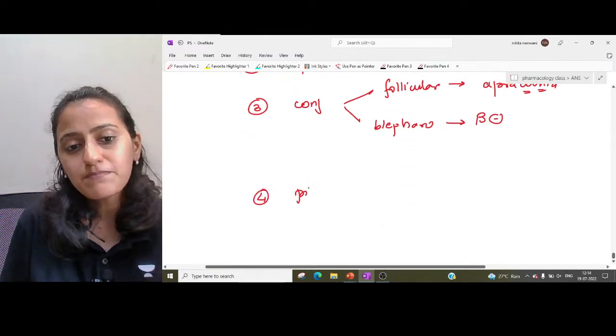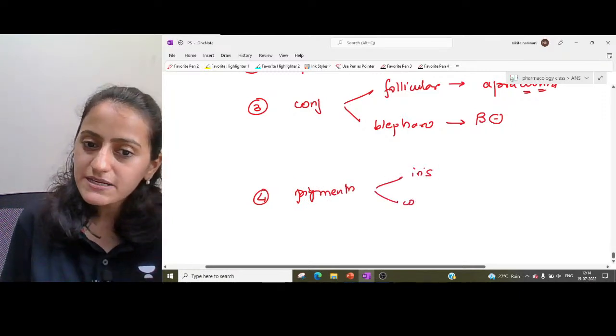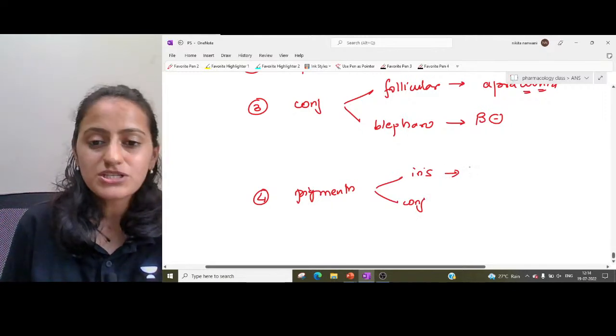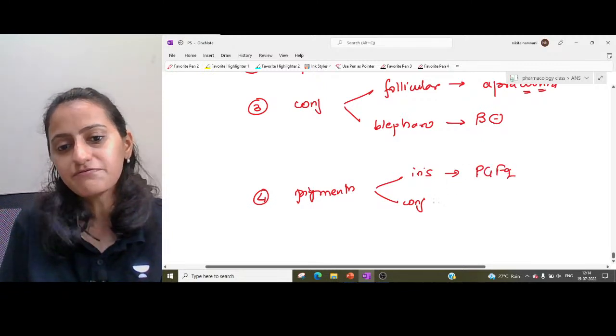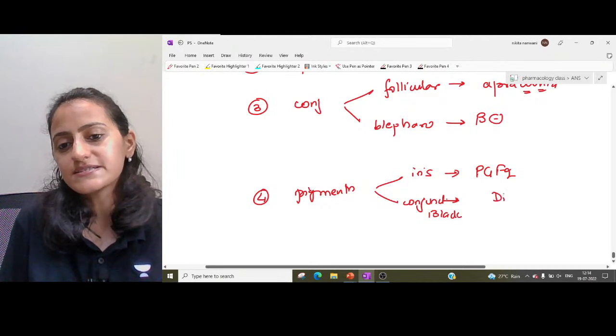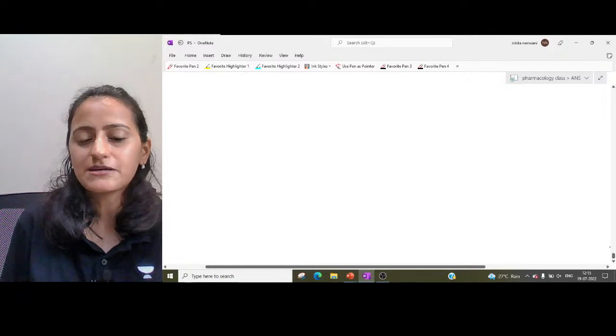Then you have pigmentation, right? In the pigmentation, iris pigmentation, conjunctiva pigmentation. Iris pigmentation is PGF2 alpha. Conjunctival, the black conjunctiva, is seen with dipivefrin. Okay, this is seen with dipivefrin, the black dip.